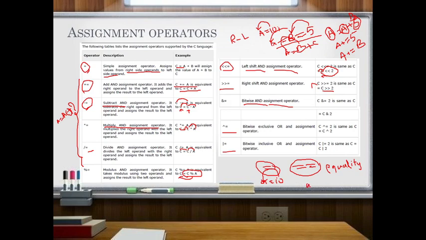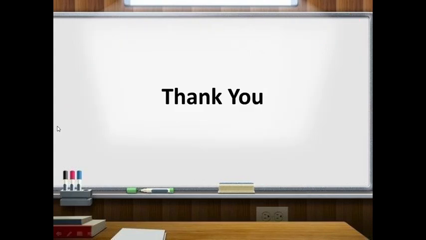Whereas if I use a double equal to 10, what happens? It tests whether the value of a matches 10, whether it is equal to 10. That is the equality operator versus the assignment operator. Hope you understood the difference between equality and assignment operators. The assignment operators with all arithmetic operators you can use only when the two operands are the same. Thank you. Hope you understood about the conditional operator and the equality operators. Thank you.